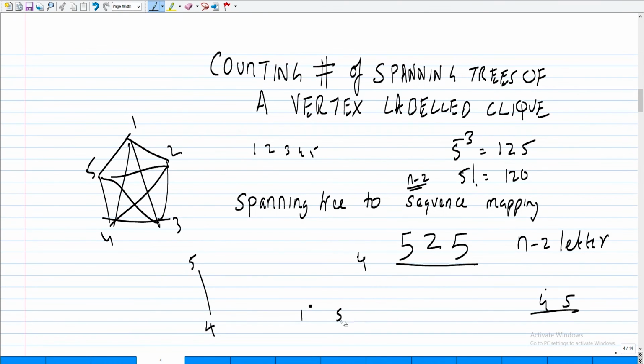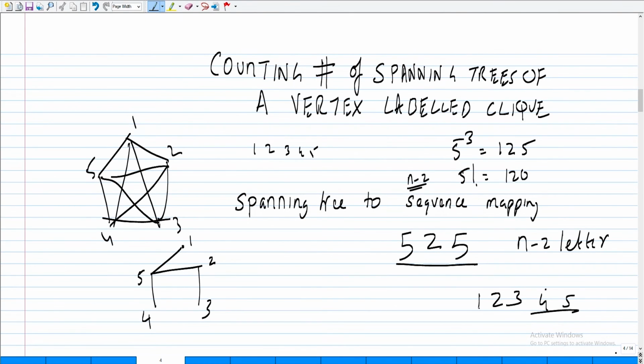Okay, so I guess good that we can complete it. So let's just do the example again. So you have 1, 4, 1, 5, 5, 2, 2, 3, 5, 4. Okay. So clearly you get the sequence 5, 2, 5.